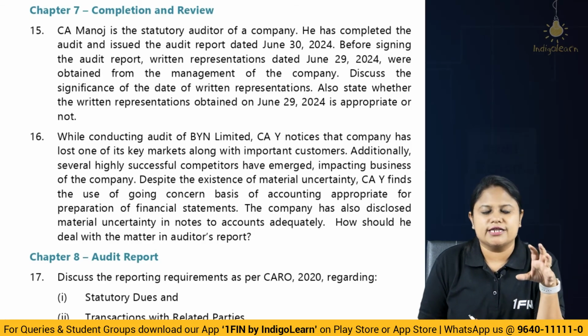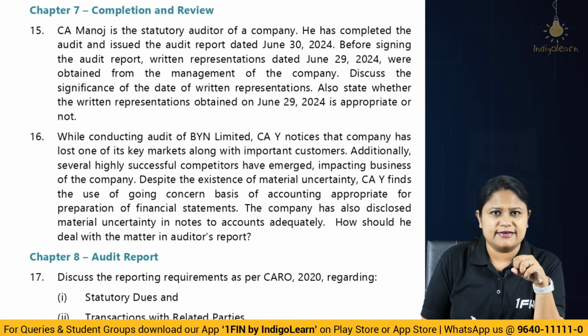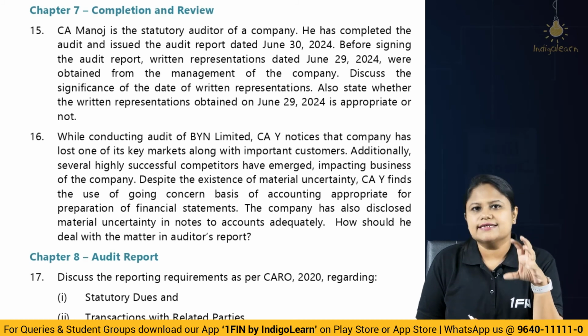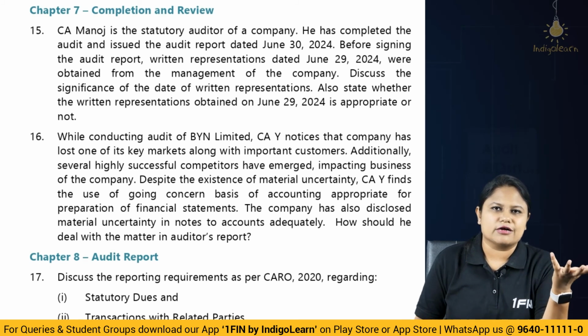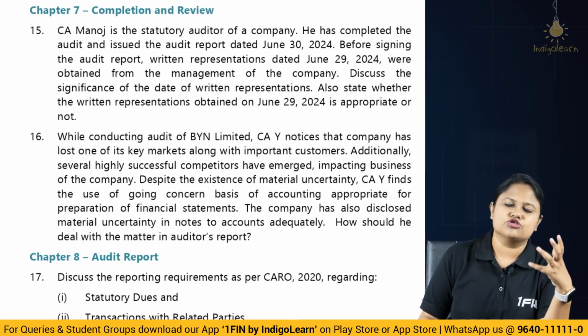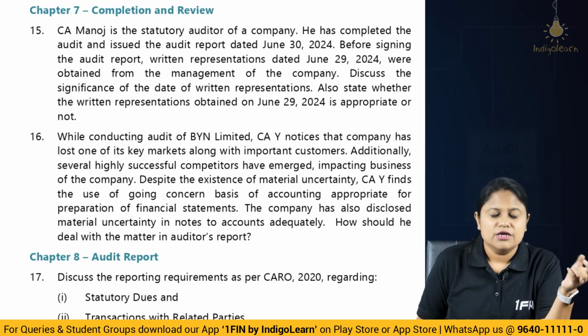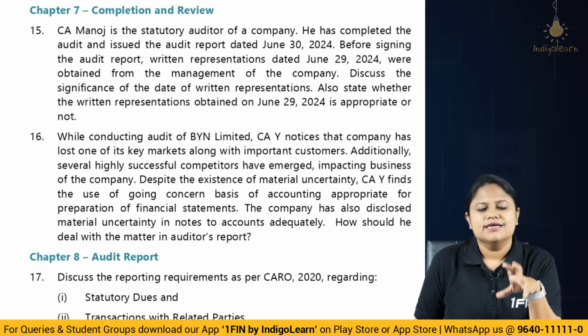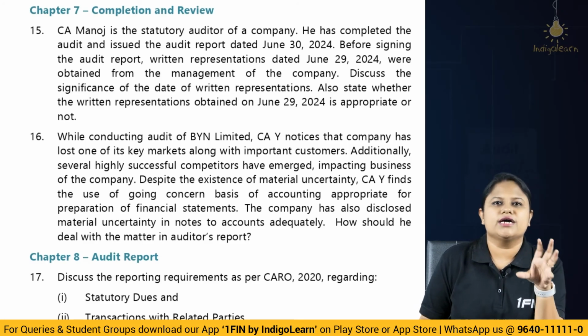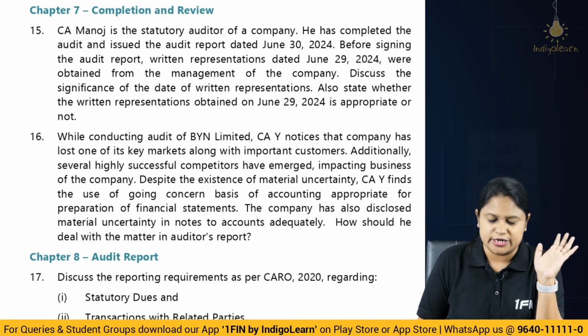So basically he has obtained enough audit evidence to understand that the indicators are there, but yes, maybe the company has a backup plan or a mitigation plan so solid that they will not cease to be a going concern. So though there is a material uncertainty, CAY is of the opinion that the company is still a going concern and therefore the accounting treatment that they have adopted is appropriate.